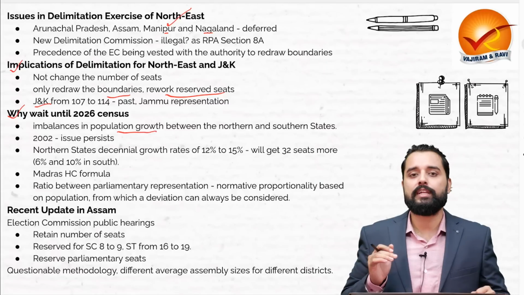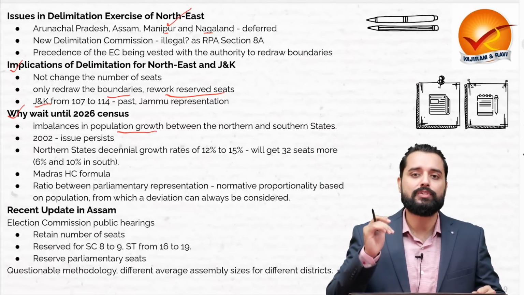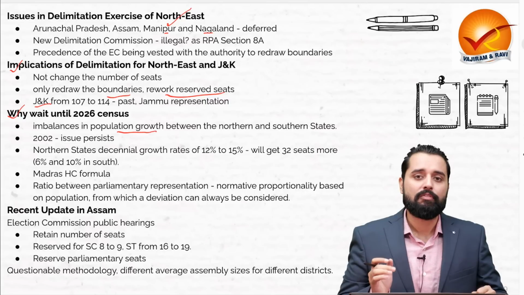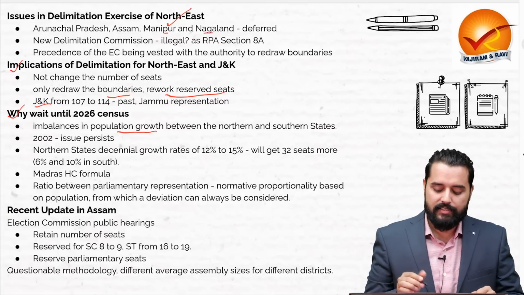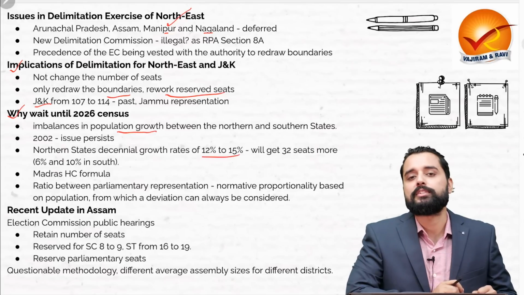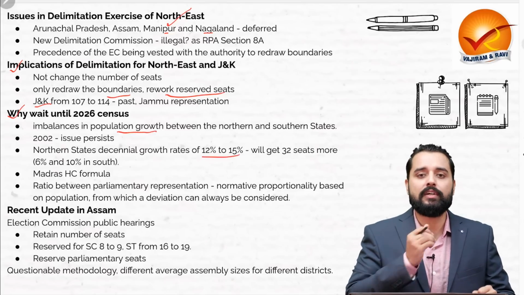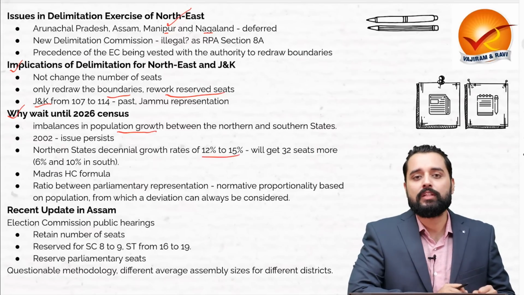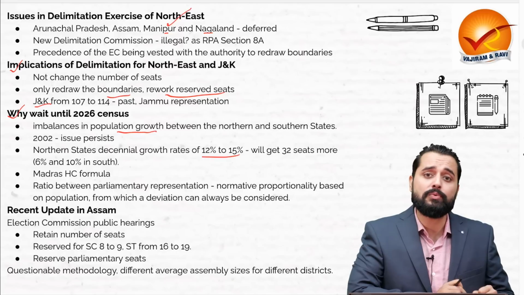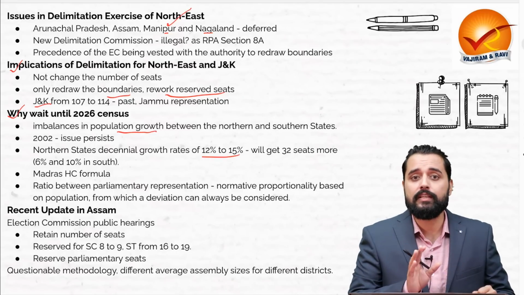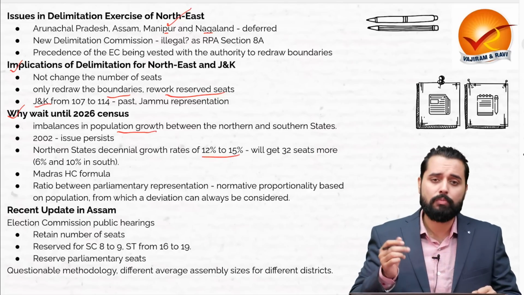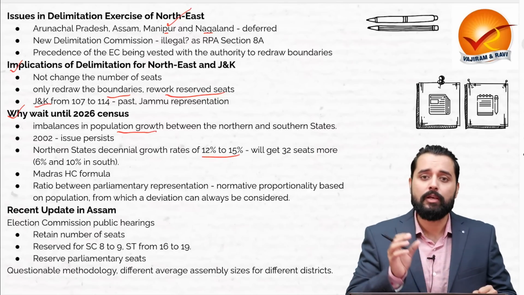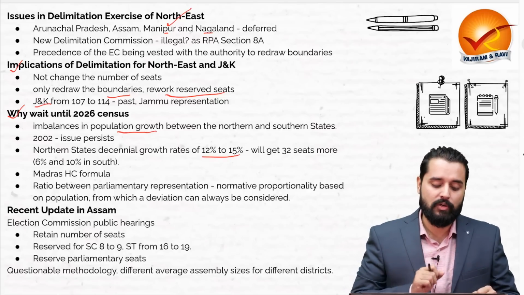The southern states' population is not increasing as much, whereas the decennial growth rates of the northern states is 12 to 15%. Therefore, if we look at the current distribution of population, the northern states will deserve 32 seats more, and the seat allocation to the southern states will decline by almost 24 seats when we look at the population composition right now.